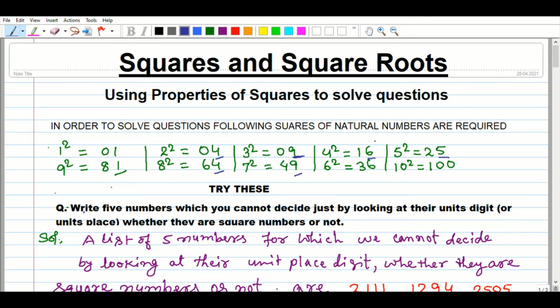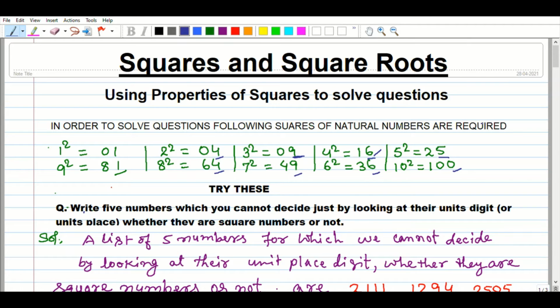4 square equals 16. Its unit place is 6. 6 square equals 36. 36's unit place is 6. 5 square equals 25. Its unit place is 5. 10 square equals 100. Its unit place is 0.